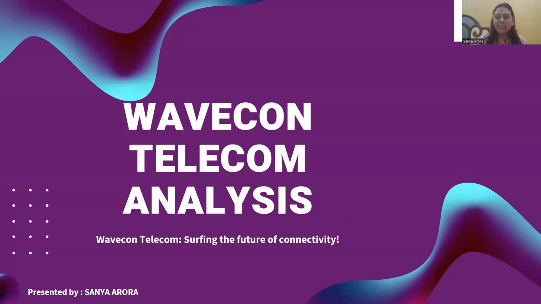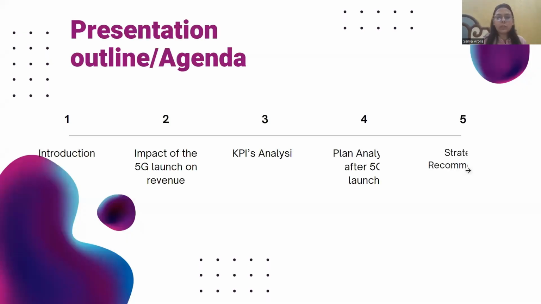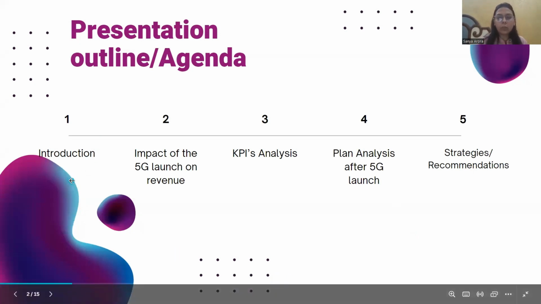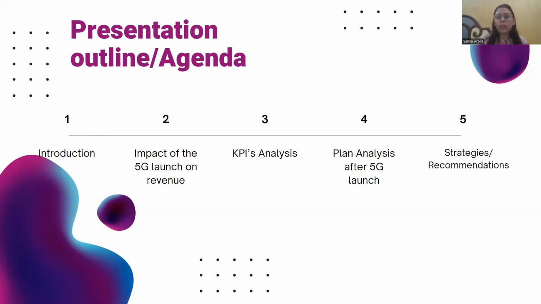So let's get started. Before moving further into the presentation, let's first understand the outline of the presentation. At first, I'll tell about the company and what's the problem statement, why are we doing this analysis. Then we'll look at the impact of the 5G launch on revenue. Then we'll do some KPI analysis. Then we'll move on to the plan analysis after the 5G launch, like which plan should be continued, which should be discontinued. We'll have a deeper analysis for the plans. At last, we will discuss some strategies or recommendations which I would like to provide for their future growth. So let's just move forward.